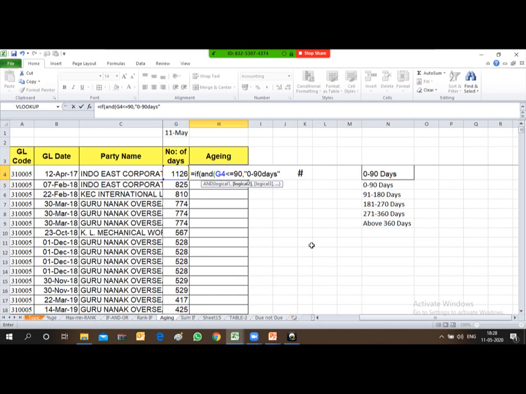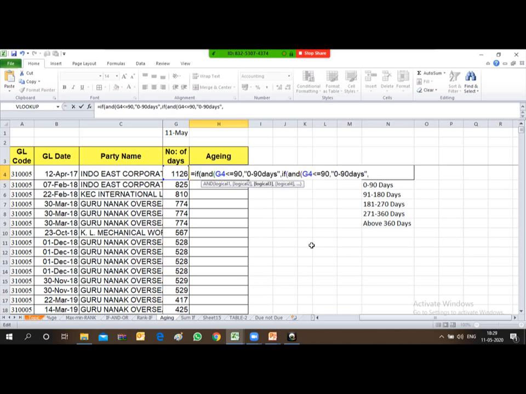And just let me make it clear first: up to this much formula only, else put 0. I just cover up the entire formula, since this is the single function I have provided. So friends, you just copy this, because the same thing will be repeated each time. Copy this formula up to here, and after copying, just paste at the end of the formula.